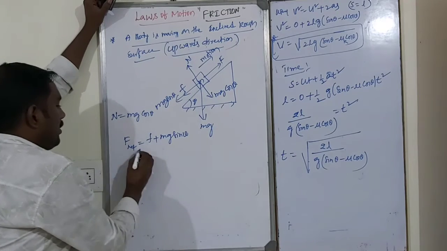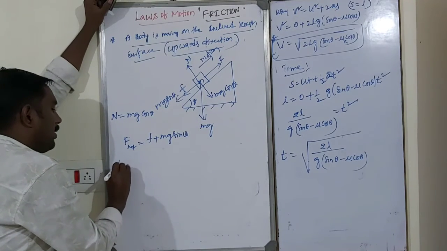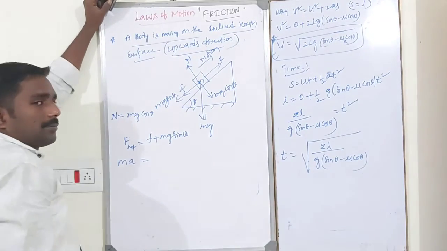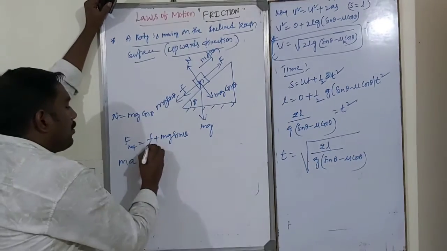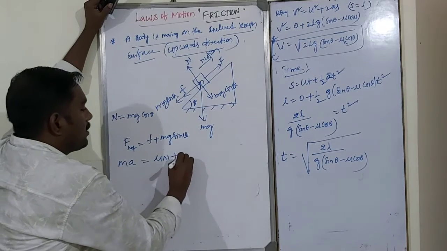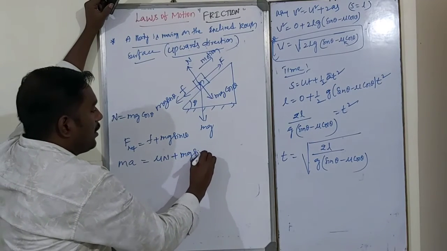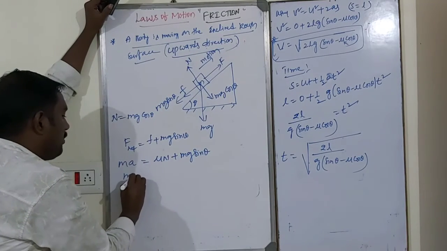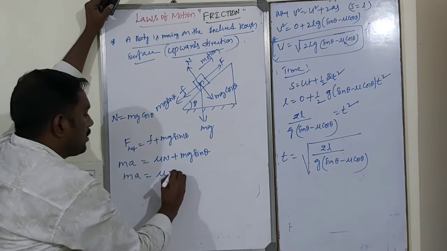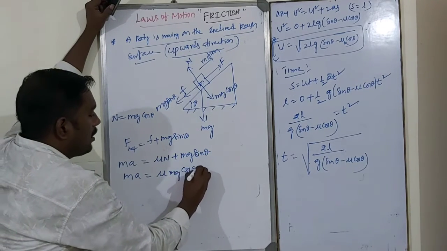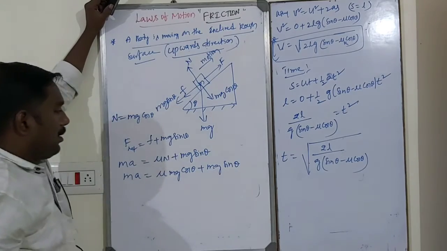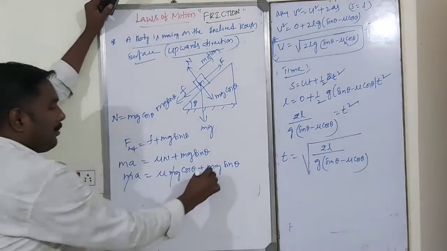Now F net is nothing but m into a, where a is the acceleration of the body. F is equal to mu into N plus mg sin theta. So ma is equal to mu into mg cos theta plus mg sin theta. So m cancels out.